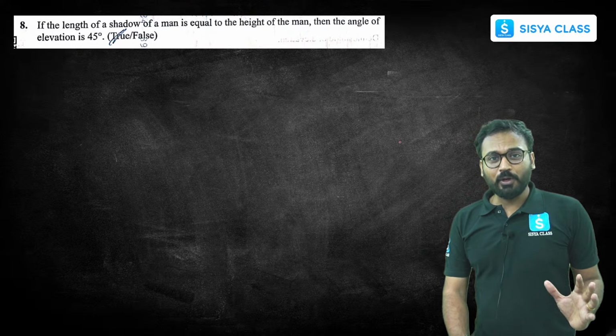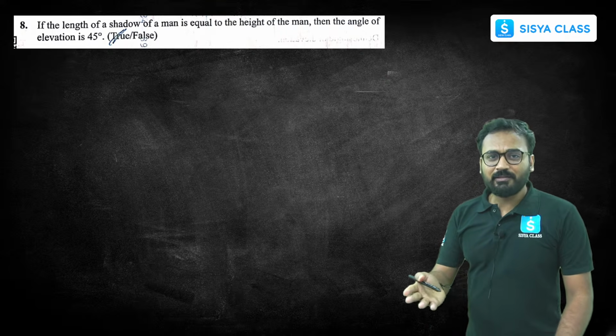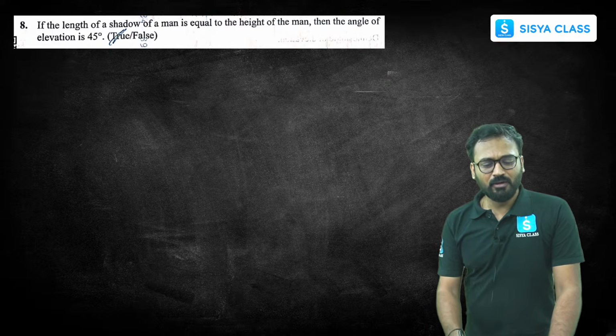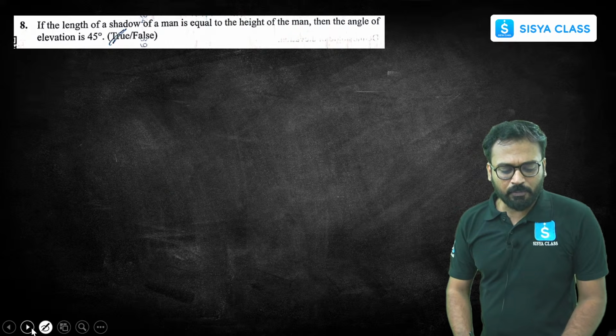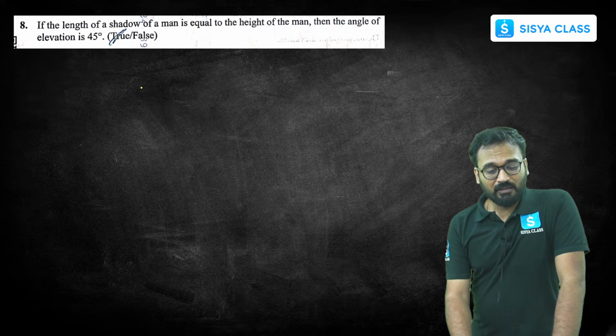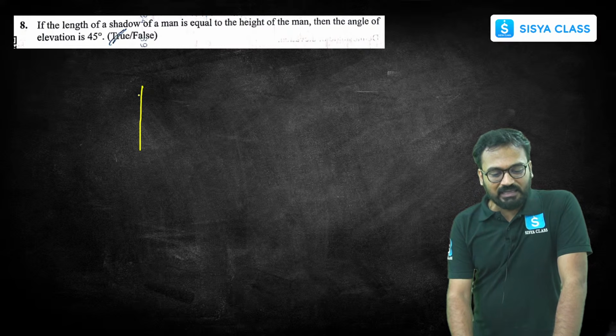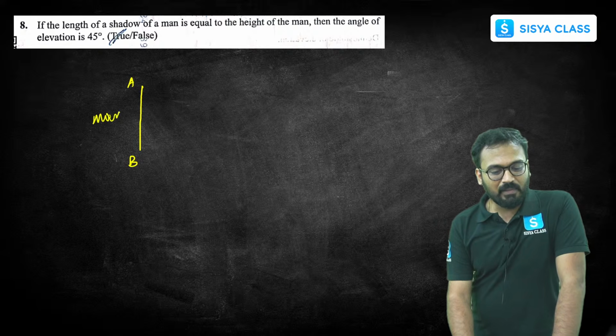This type of question is very basic and related to the topic of heights and distances. All of you know, very easy question. It's indeed true. Let me quickly solve this and tell you how this works out. See very carefully. Shadow of a man, so height of the man. Let's say this is representing the man, AB.